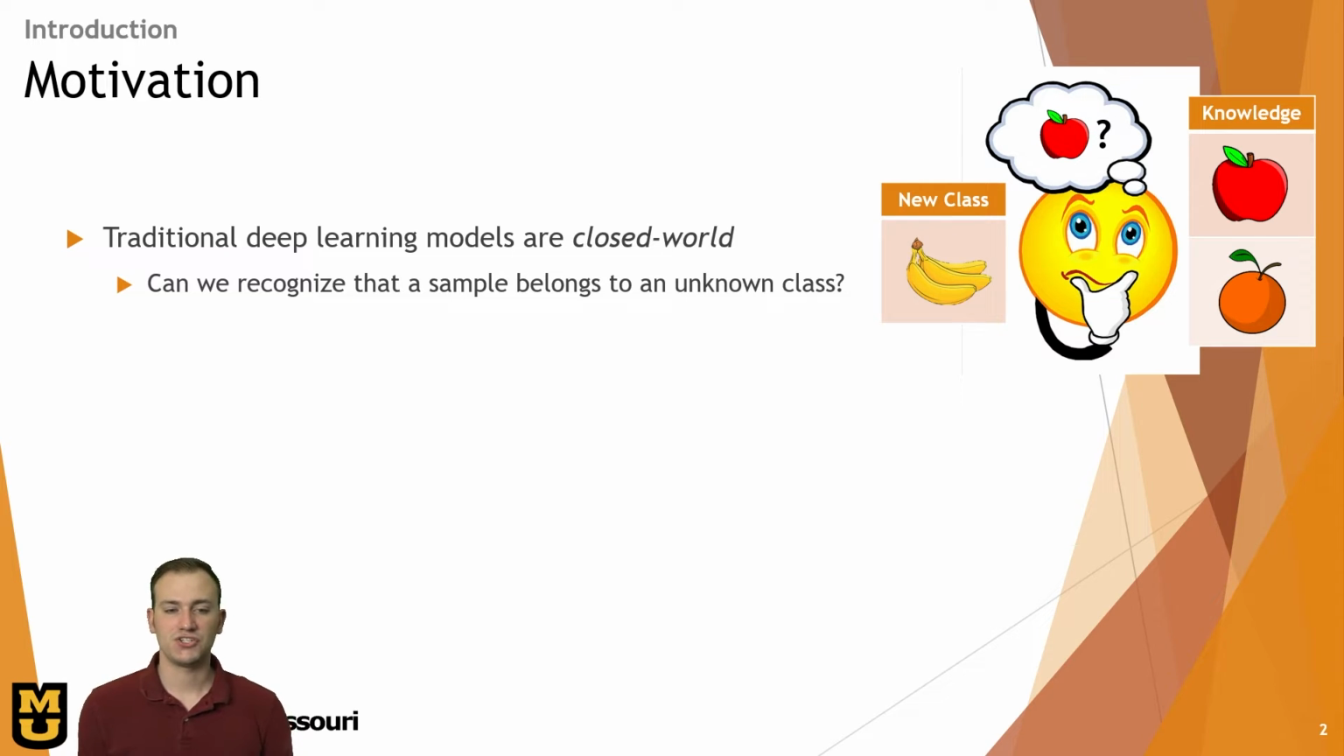So, before we get into everything, I want to talk a little bit more about my motivation. A couple of issues we want to tackle in this presentation is the fact that traditional deep learning models are closed world. They only know what they're trained on. They can't use their knowledge to say, oh, I don't know what this class is. They usually force a classification. So the question we want to ask in our methods is, can we recognize a sample that belongs to an unknown class? Can we say, I don't know, instead of forcing a misclassification?